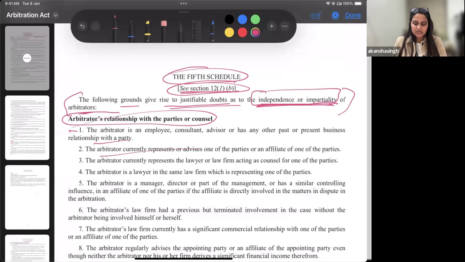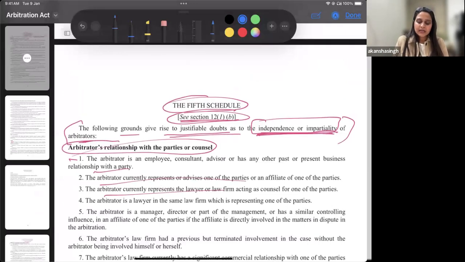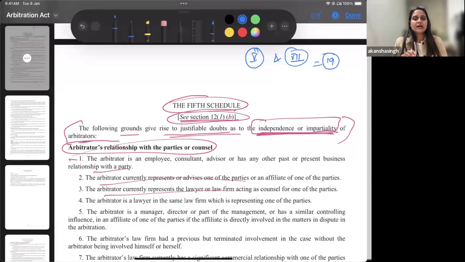Even if you read all these grounds, these are the same. So the question, that is why they are asking you, what is the distinction if 19 grounds are similar in schedule 5 and 7? How do we distinguish, what should be the distinguishing factor? I'll come to that answer, but for now I have highlighted to you that our fifth schedule and our seventh schedule have almost 19 grounds that are the same.